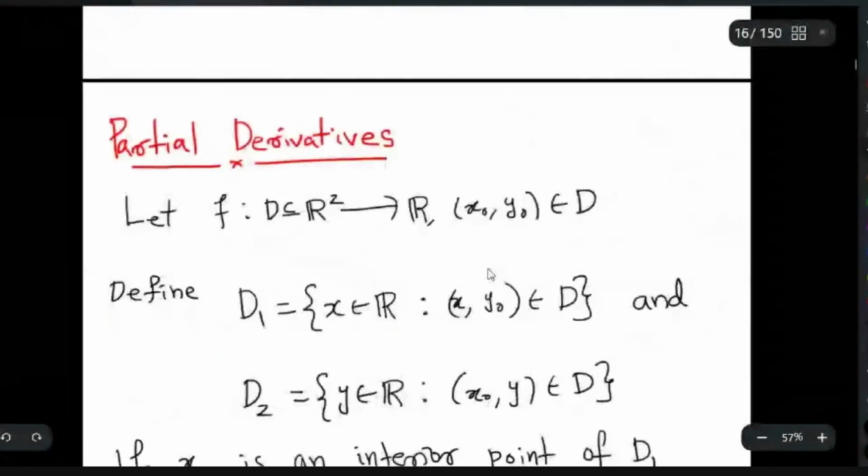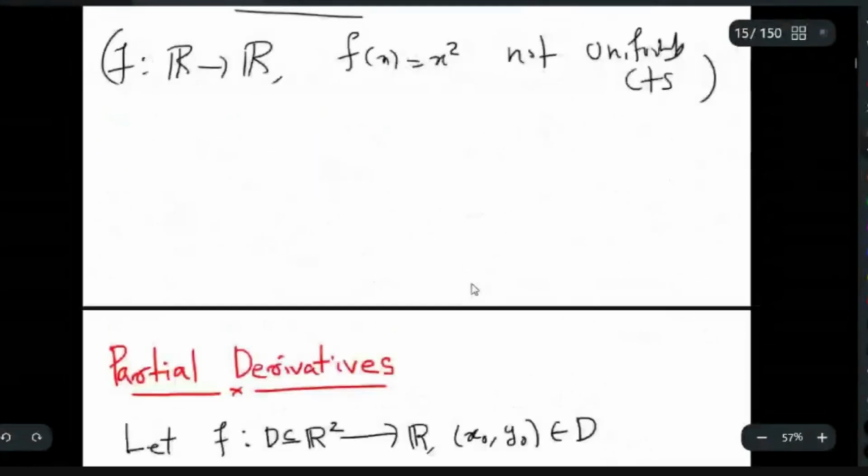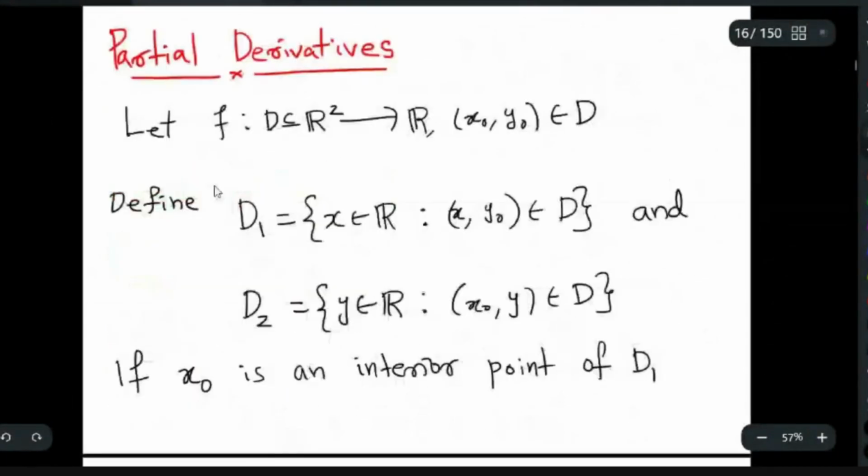Okay. Now let us look at the definition of partial derivative. So you have a function f from D, a subset of R^2, to R, and (x0, y0) is a point in D. Now I will define two subsets of R using this D. The first one I will denote by D1. That is all those x in R such that (x, y0) belongs to D.